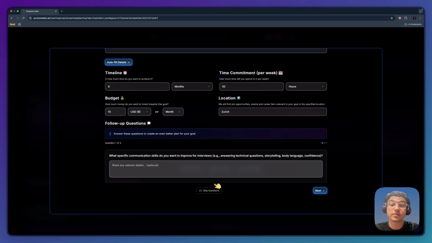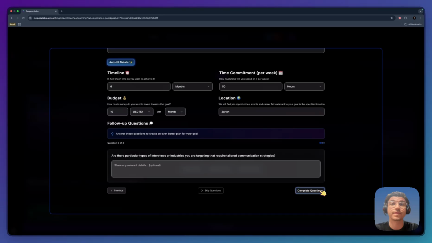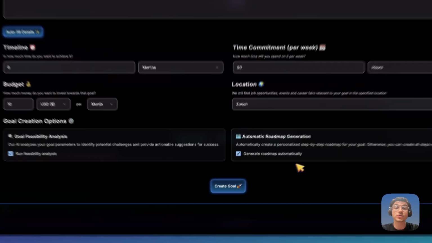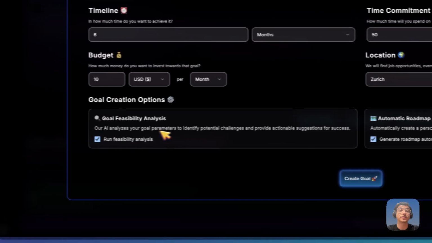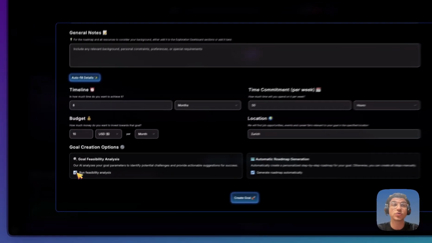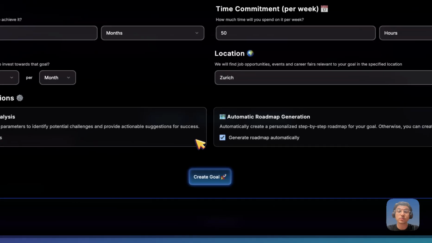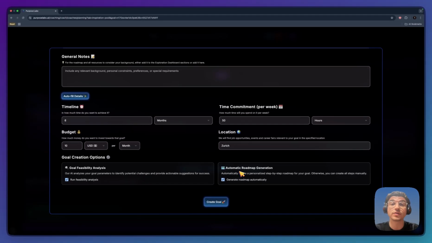After you've added some more details, the platform will generate some follow-up questions which you can answer to give more context to the planning generation. Here, you can choose whether you want to run a feasibility analysis to make sure that your goal is realistic and feasible, but also you choose whether you want the roadmap to be generated automatically.